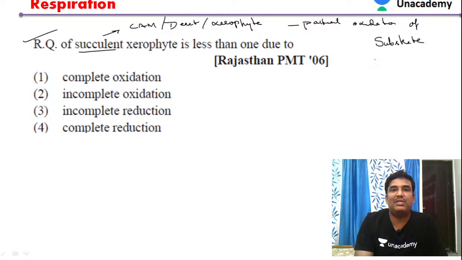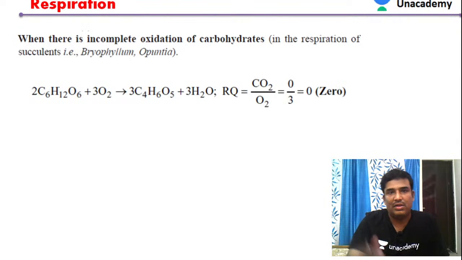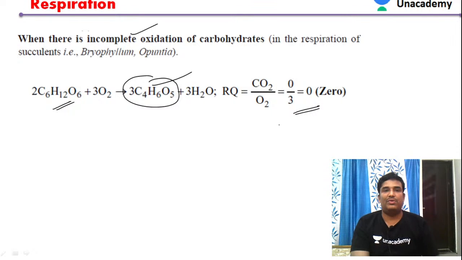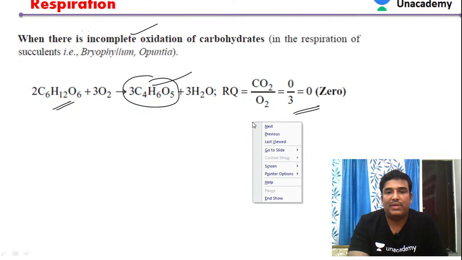Because of that, it is always zero actually. It is zero because of the incomplete oxidation. So option 2 will be our answer. You can see here the incomplete oxidation, we were discussing the same thing. Glucose is incompletely oxidised to malic acid, so it is always zero. This is the explanation for the previous question. So this is the end of today's discussion on this particular topic, students.